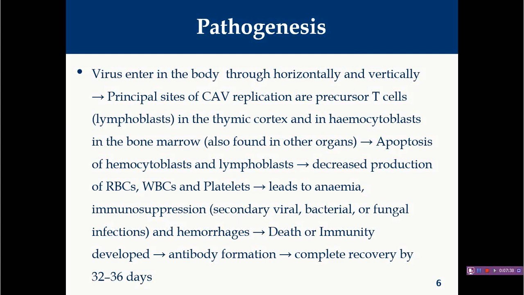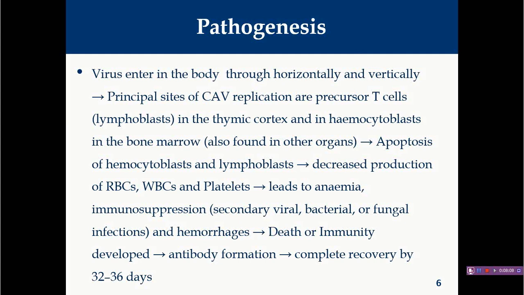Hemocytoblasts are again precursor cells which are responsible for production of all three cell lines: RBC, WBC and platelets. Right? Generally this virus will replicate inside the lymphoblasts of the cortex as well as the hemocytoblasts of bone marrow. This virus will also reach other lymphoid organs like the spleen, mucosa-associated lymphoid tissue, as well as many other organs, but the prime replication occurs mainly in these two cells.